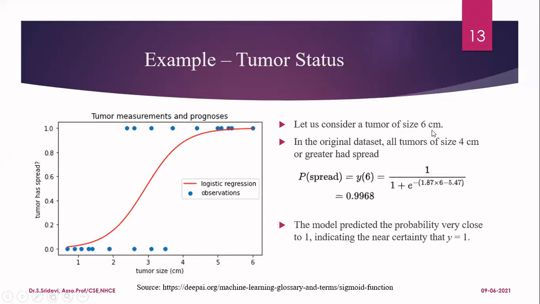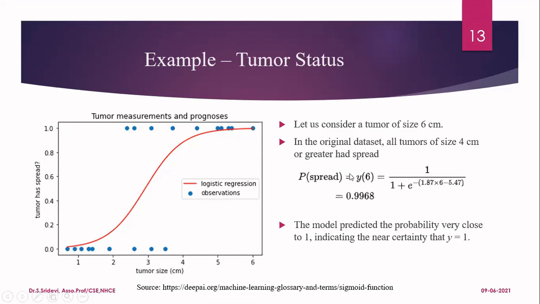Here, the tumor size is 6 centimeter. Let us consider the x-axis. When x is 6, you can see in the data set, I don't have any sample with x as 6 belonging to the output 0. There is no confusion in this. Always when the tumor size is 6, your output is 1 only. But when the tumor size is 1 or 3, then for some samples the output is 0, and for some samples the output is 1. That's why you have 1 point here and 1 point here. Whereas for 6, we don't have any point lying in this range. Similarly, when the tumor size is 1, all the points are lying in this range only. None of the points is lying here.